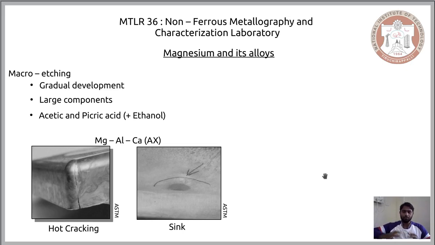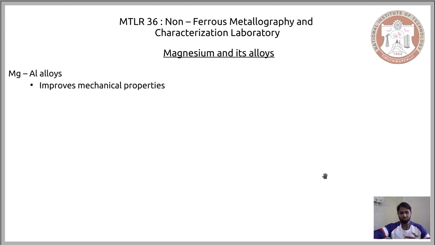Now when you come to the microscopic observation, the etchants vary depending on the alloy that we want to see. So let us begin by considering the critical alloys of magnesium. One critical alloy of magnesium is the combination of magnesium and aluminium, and the introduction of aluminium improves the mechanical properties of magnesium.